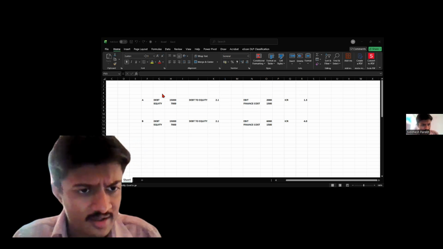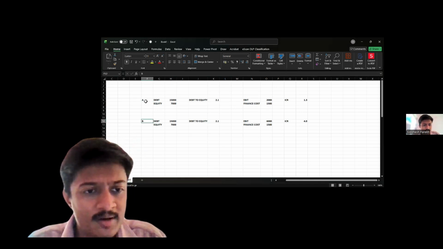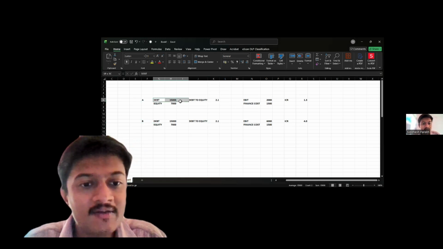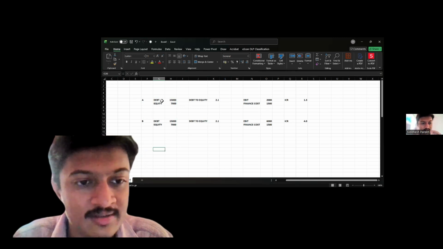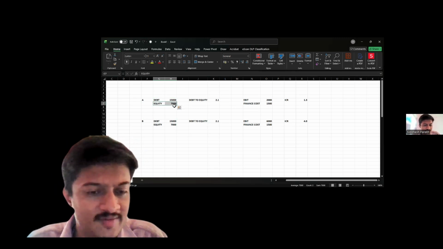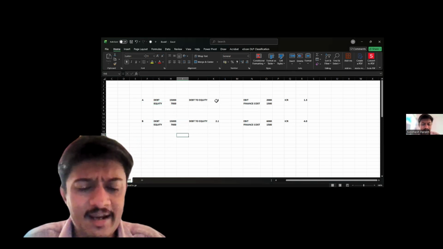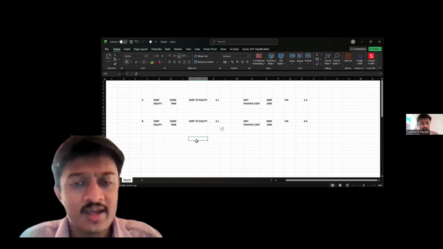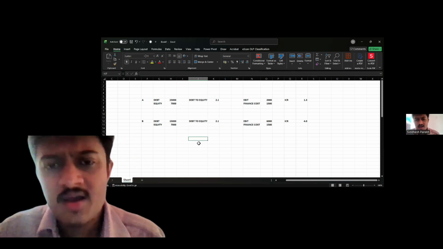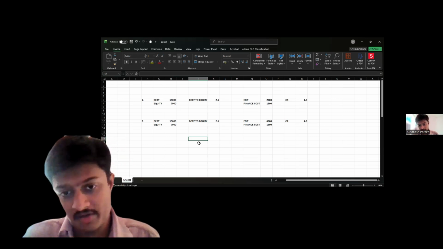For example, in my dummy example, I have made two examples. Company A and company B both have the same debt and equity. Company A's debt was 15,000 and equity was 7,000, and the same for company B. So the debt to equity ratio comes to 2.1. It's a high debt to equity ratio, right? But with it, you have to analyze the ICR, the interest coverage ratio.